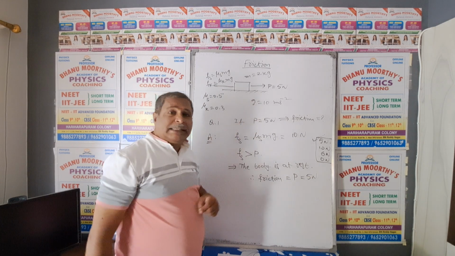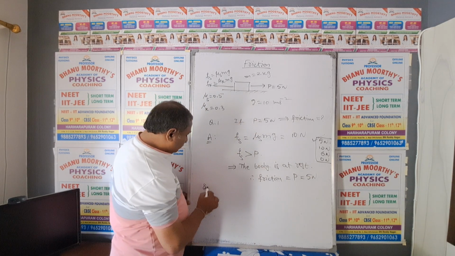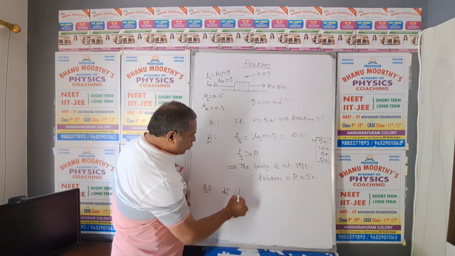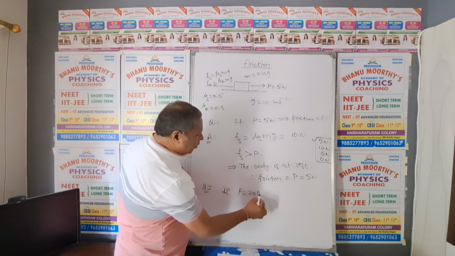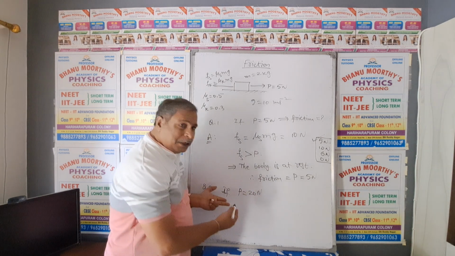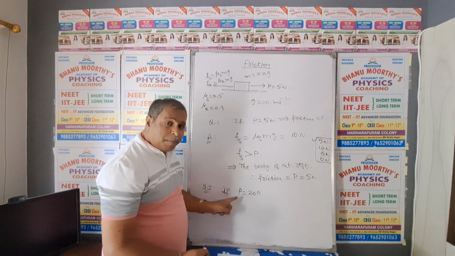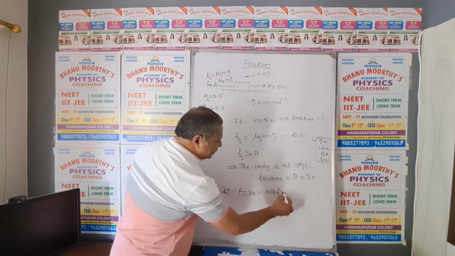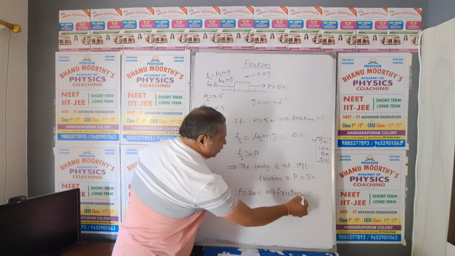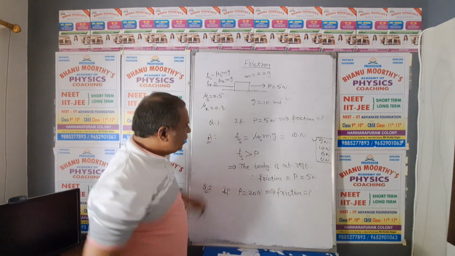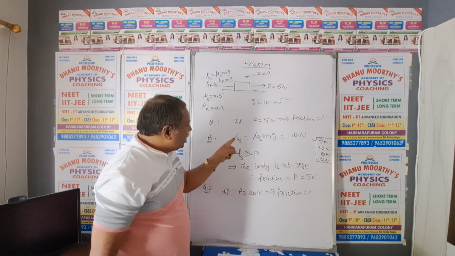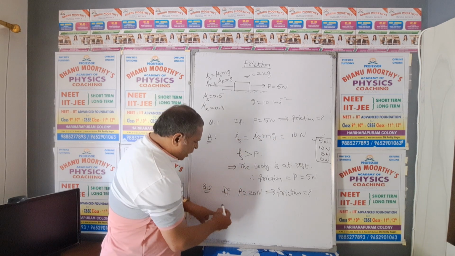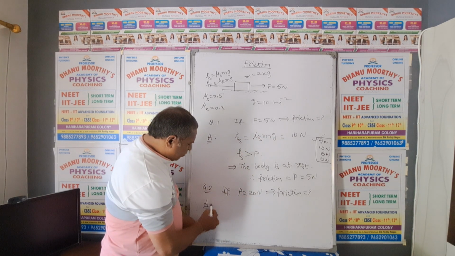Suppose in the next example, second question, the pulling force is equal to 20 Newton. My dear NEET aspirants, you observe carefully. If the pulling force is 20 Newton, what is the frictional force? Very interesting now. Just observe the first case. We calculated the Fs value, we got 10. So I am doing the answer now.